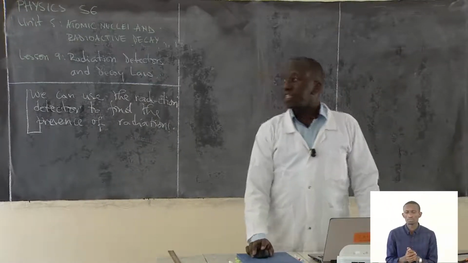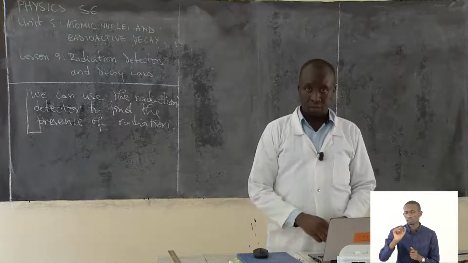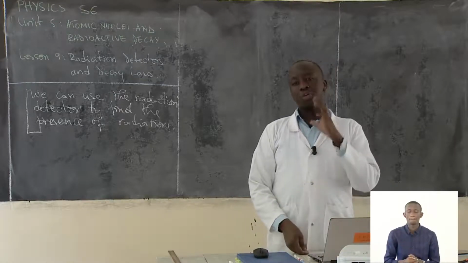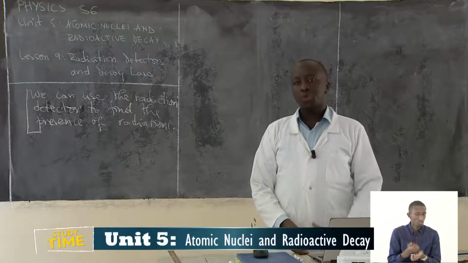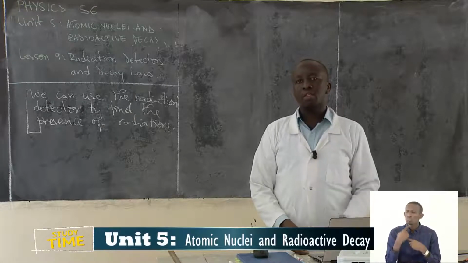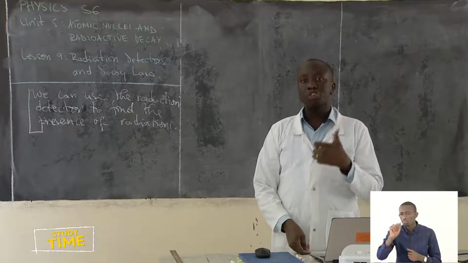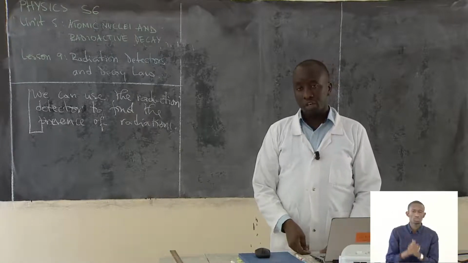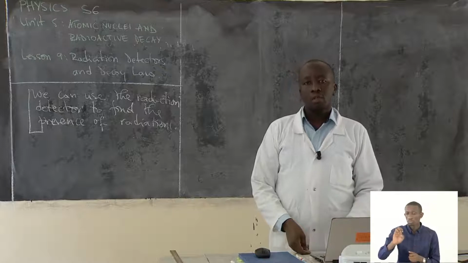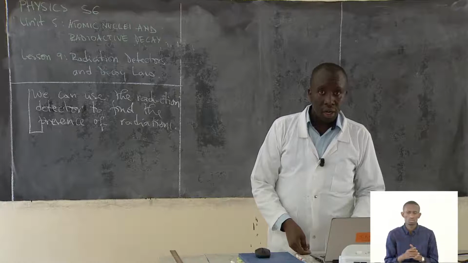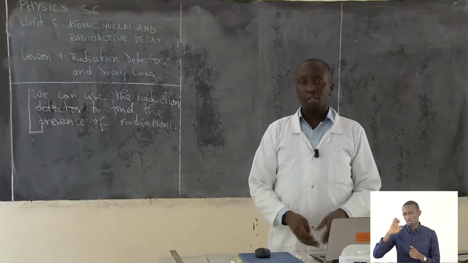So a radiation detector is a device, that is number one. It is an instrument that is being used to tell you whether at that place there is radiation, that is nuclear radiation, and there is an electromagnetic radiation, okay, or there is a light radiation.